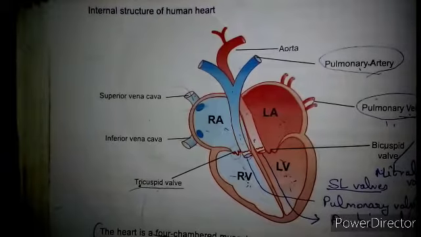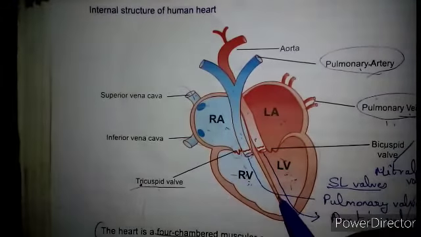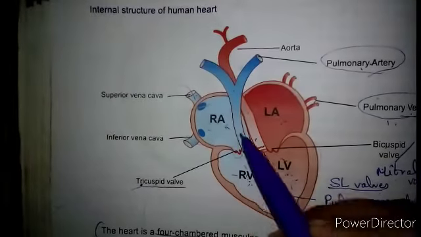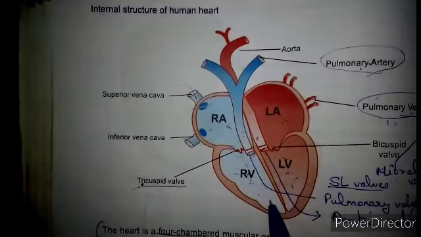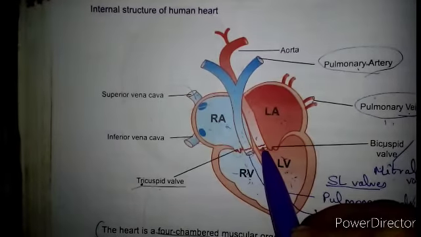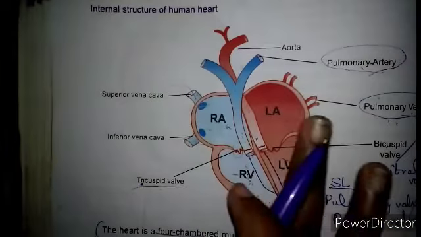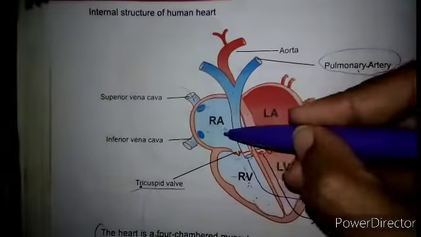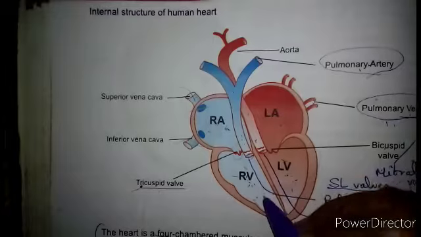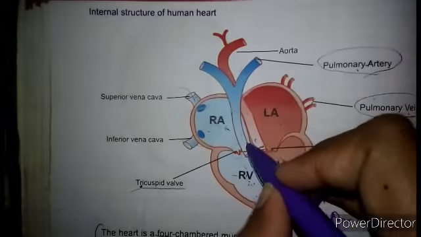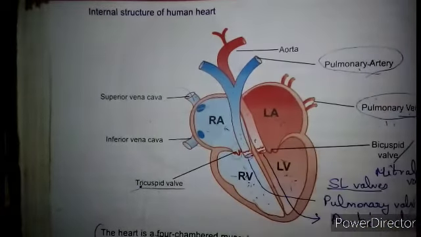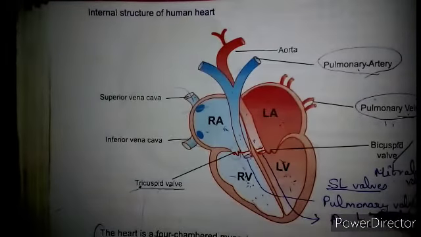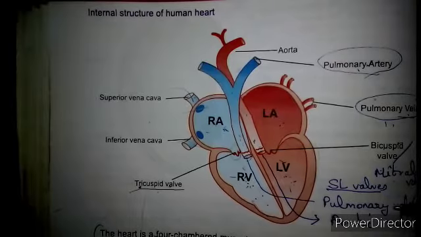The valves in the heart allow the flow of blood only in one direction, that is from the atria to the ventricles and from the ventricles to the pulmonary artery or aorta. Do you understand? The valves in the heart allow the flow of blood only in one direction, from the atria to the ventricles and from the ventricles to the pulmonary artery or aorta. These valves prevent any backward flow.